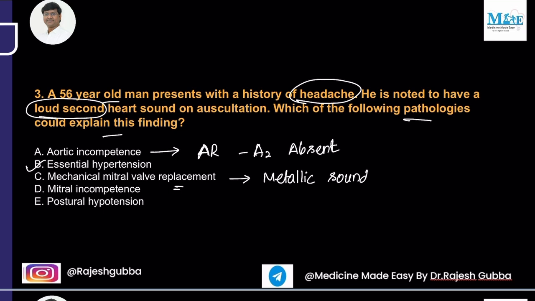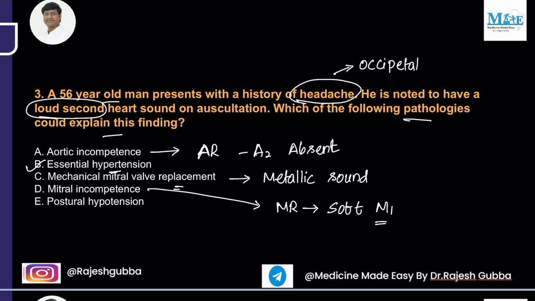In the case of mitral incompetence, which is nothing but mitral regurgitation, you will have a soft M1, right? The headache in hypertension is mainly the occipital headache, right? So the answer in this question is essential hypertension.